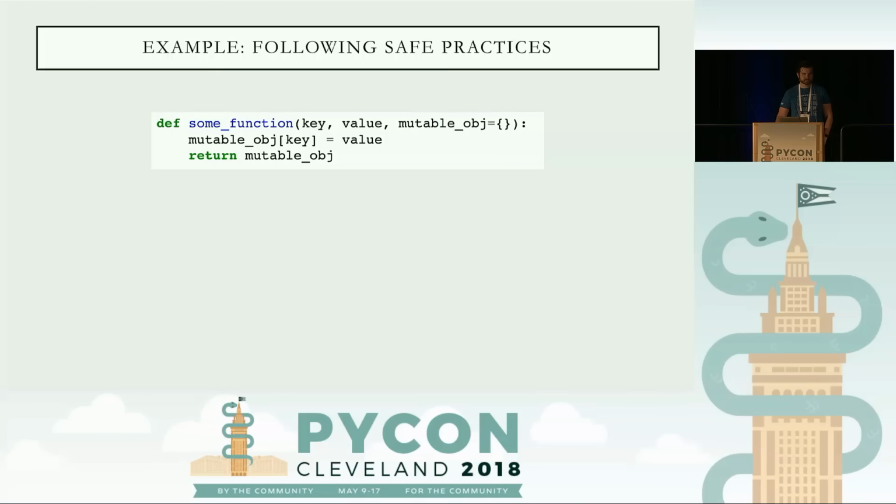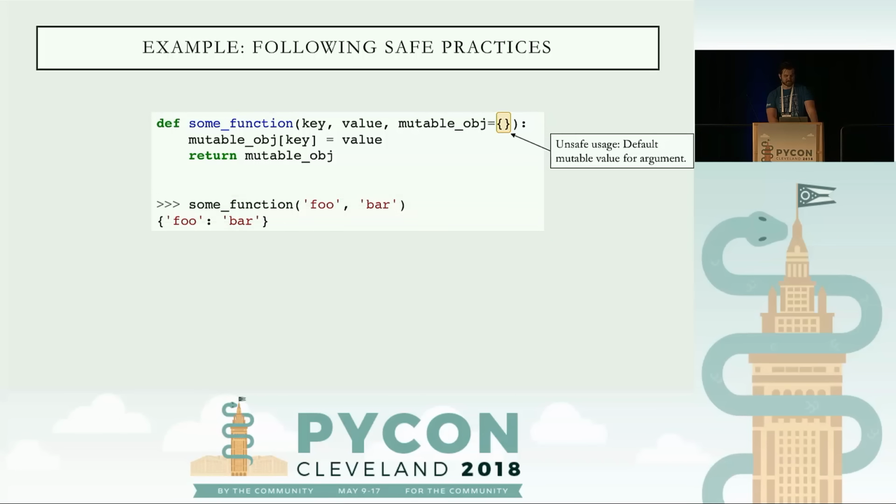So another example that you can automate is following safe practices. So I have a function here. You notice at the very end that there's a default mutable argument value, and that is a dictionary. And this is an issue because when a function gets created, the default argument values get created as well. So if I was to go ahead and call it with foobar, it'll return foobar back, but when I call it again with bizbaz, it'll get the foobar from before because it's using the same dictionary from before when it gets called.